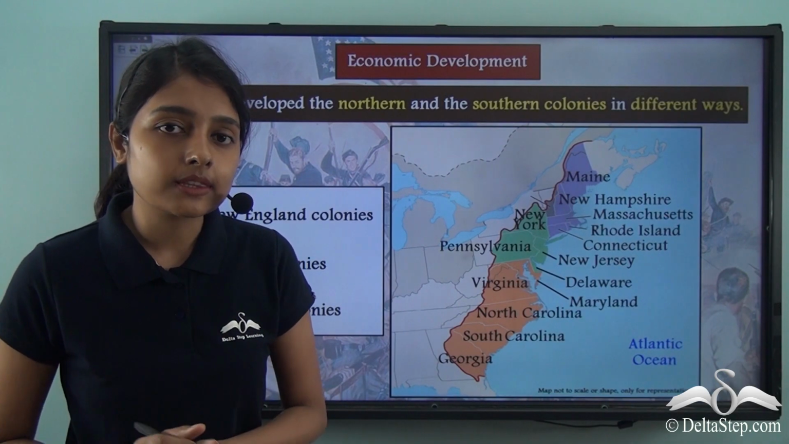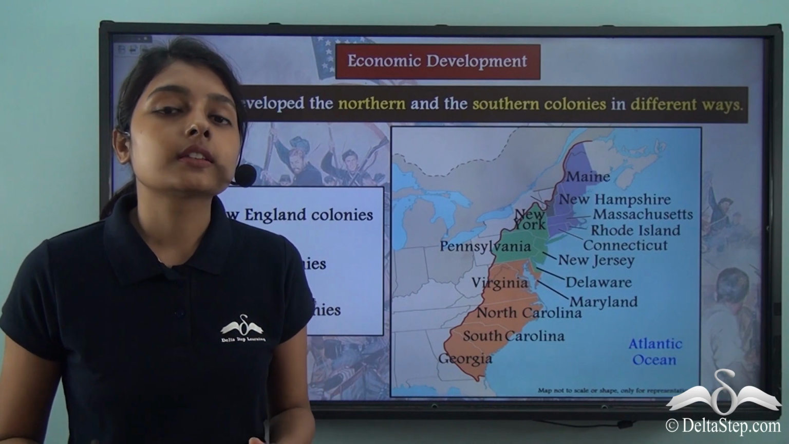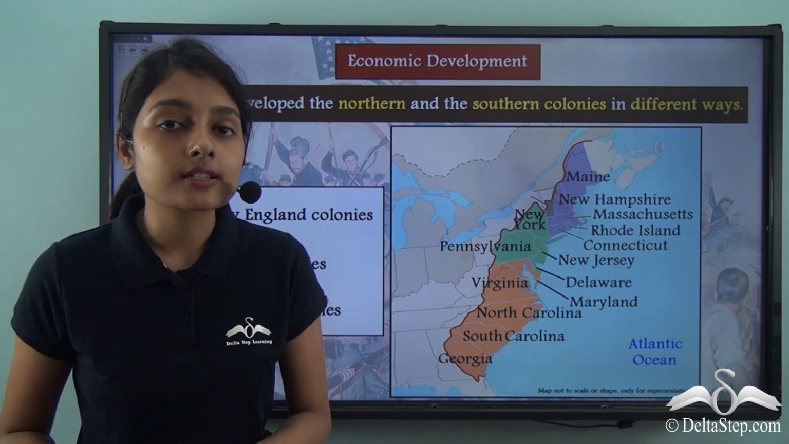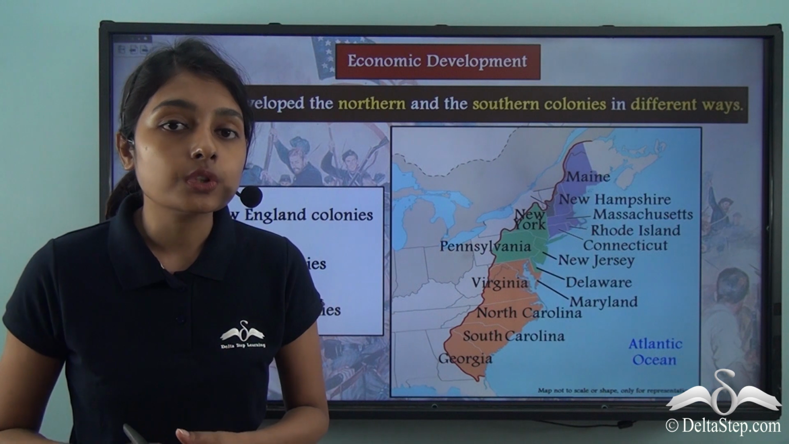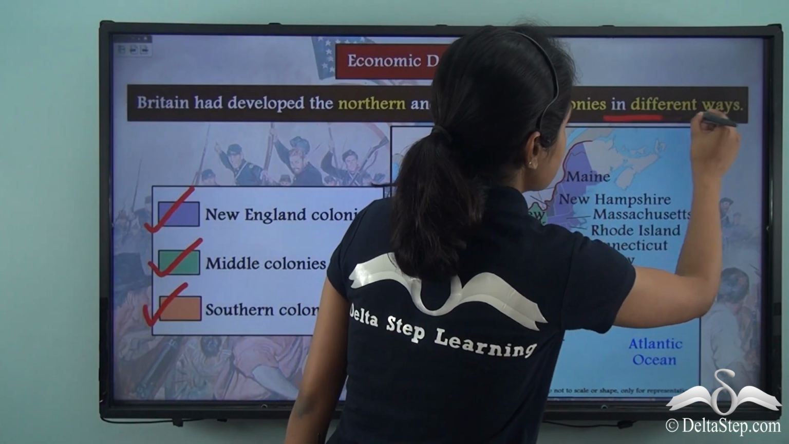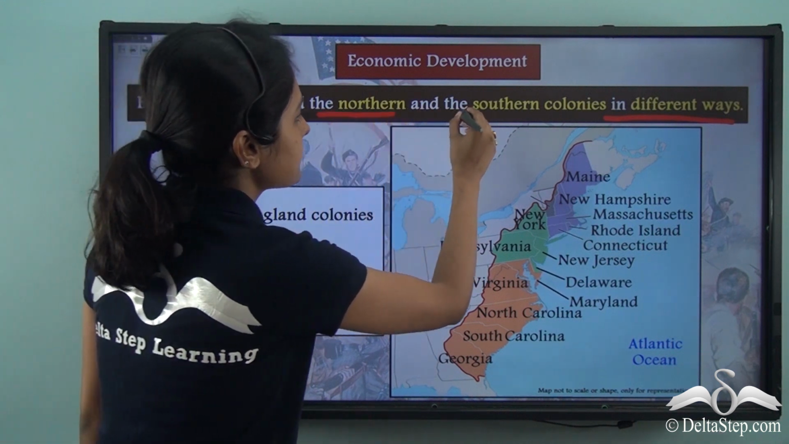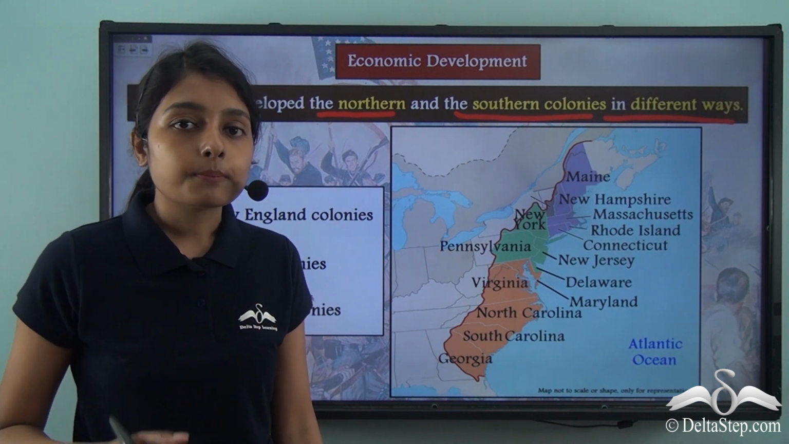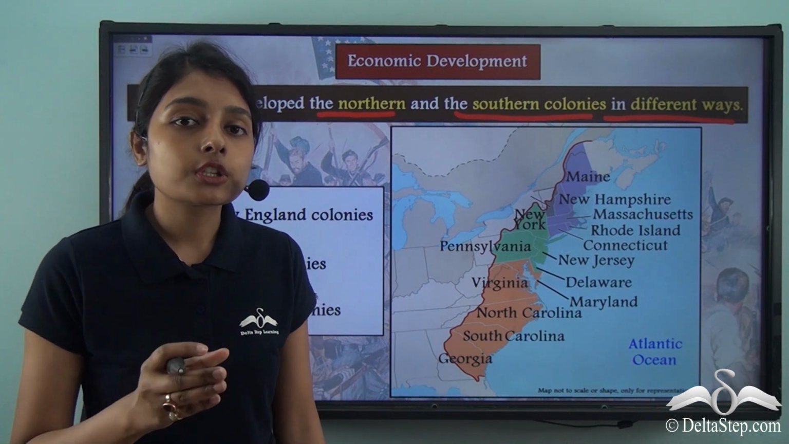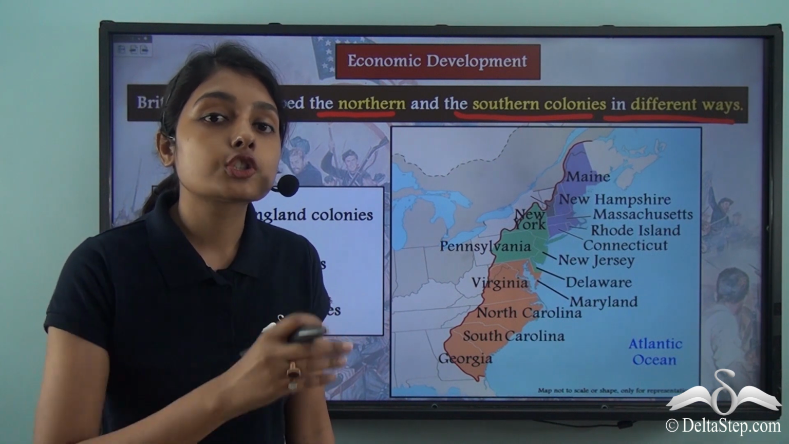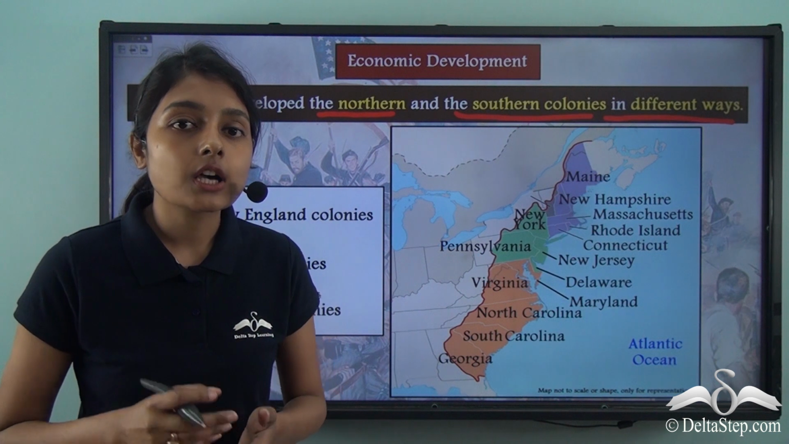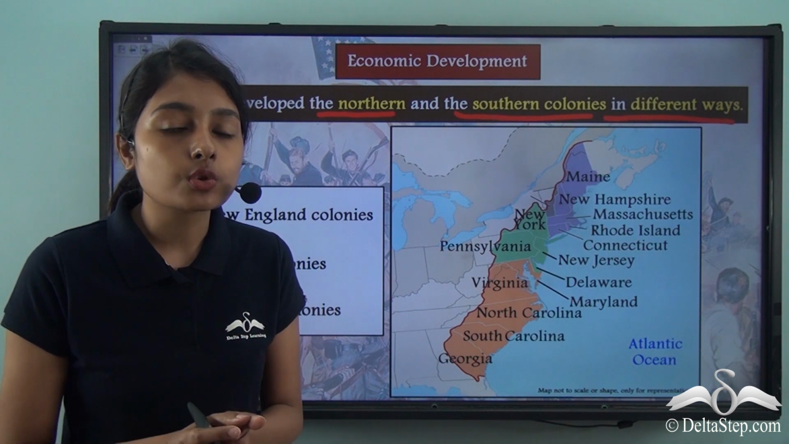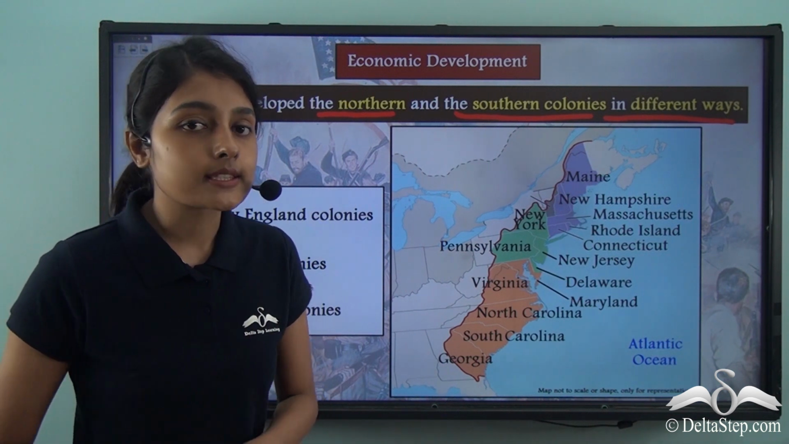Now, when Britain was developing these colonies in North America so that they could produce goods and provide raw materials to Britain, Britain chose to develop them in different ways. So, the northern and the southern colonies developed differently. This differential development should be understood in terms of their geographical location. Let us find out how the geographical location of the northern and the southern colonies played a crucial role in the difference of their developments.